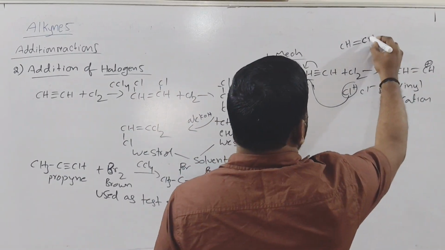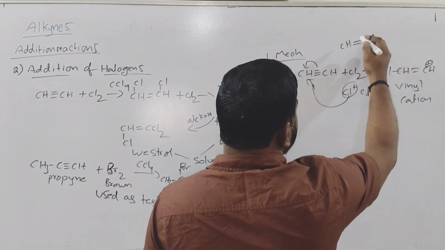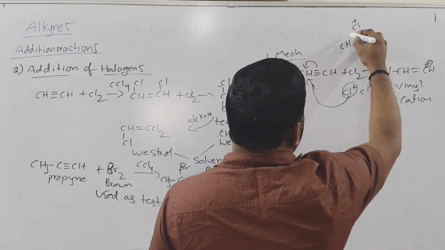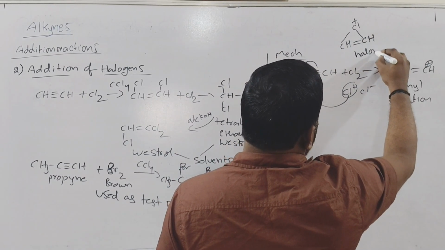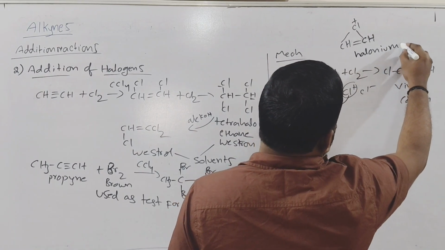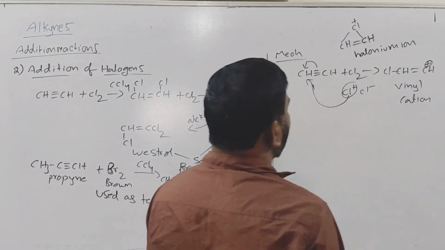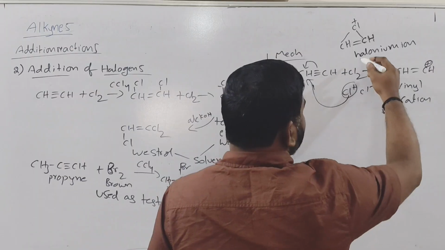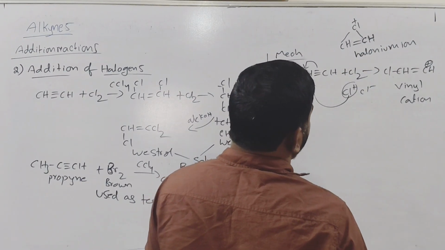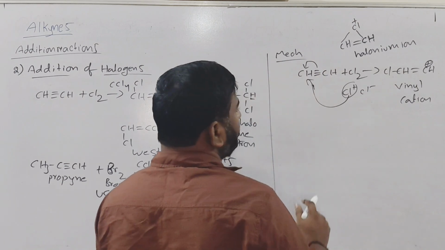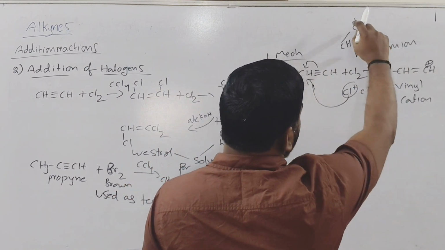Okay. So by breaking the pi bond, one Cl is added now. Cl plus, and the two carbons will link with this one. This is called a halonium ion. So one Cl is added, and we will get the halonium ion.